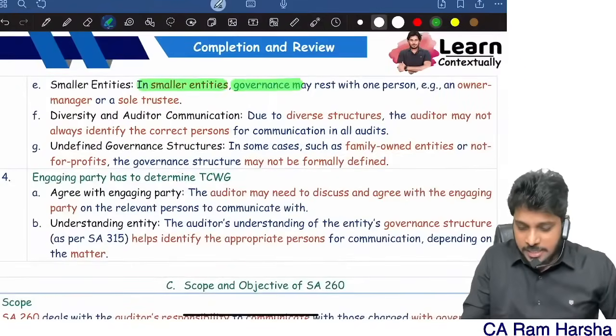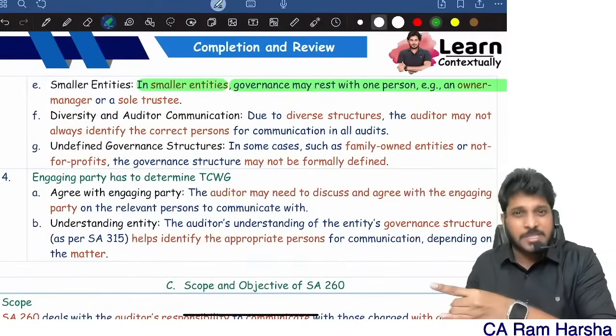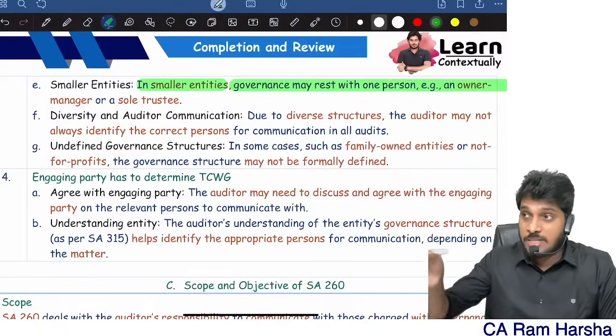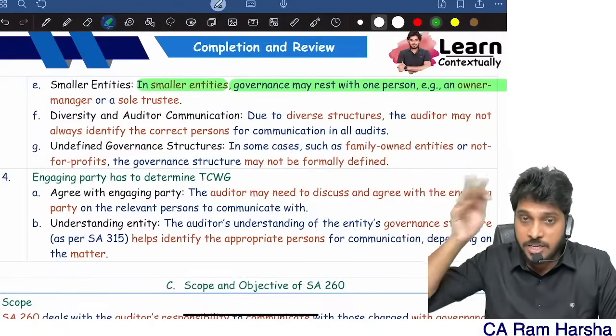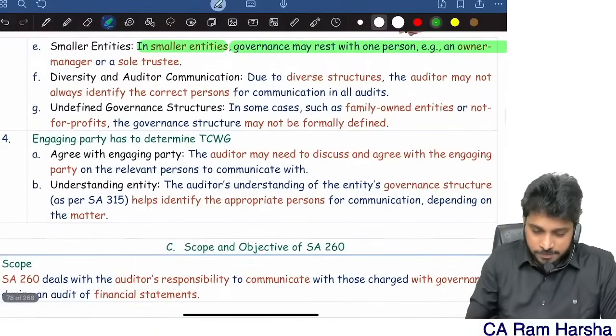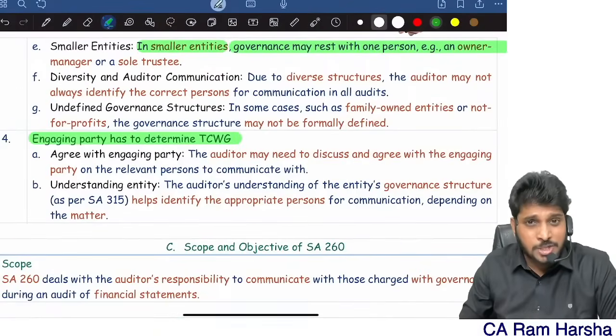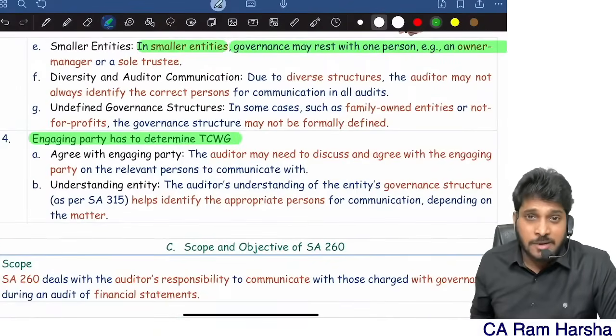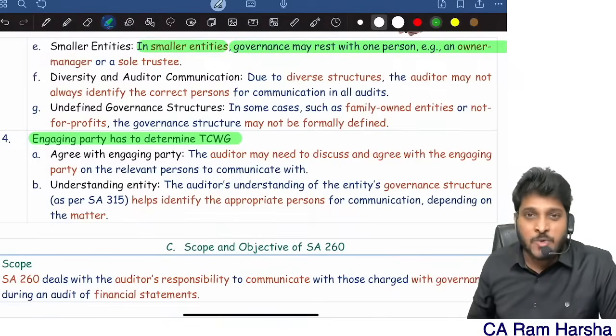In small entities, governance may rest with only one person. In a sole proprietor concern, those charged with governance means the proprietor. He himself is manager, he himself is owner. So that's it. So who has to decide top management? Ultimately, sir, who is those charged with governance, sir? Don't worry. Ask the person who appointed you.